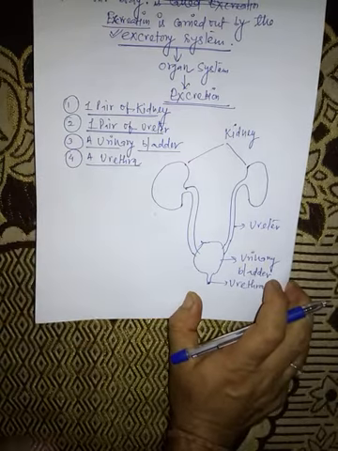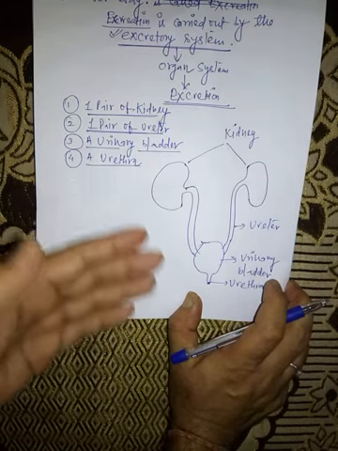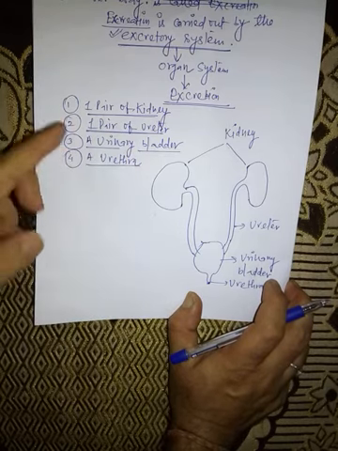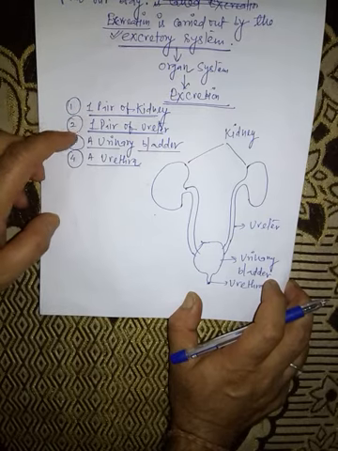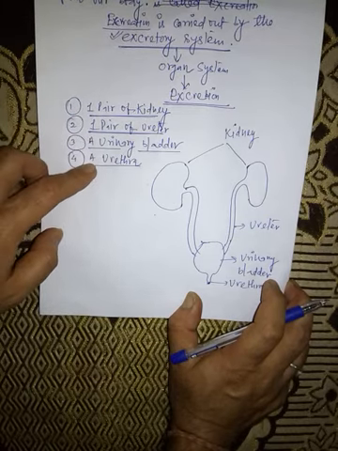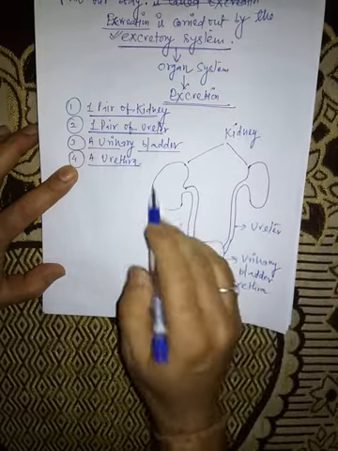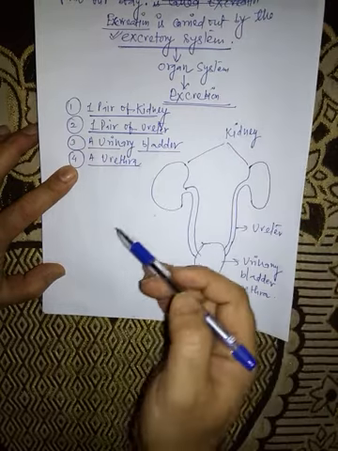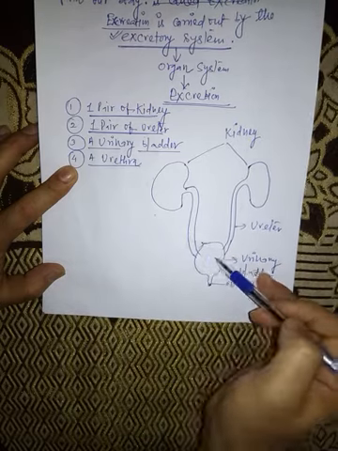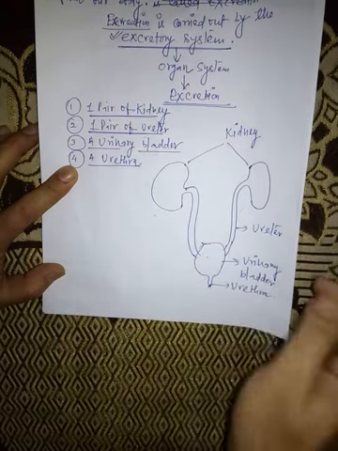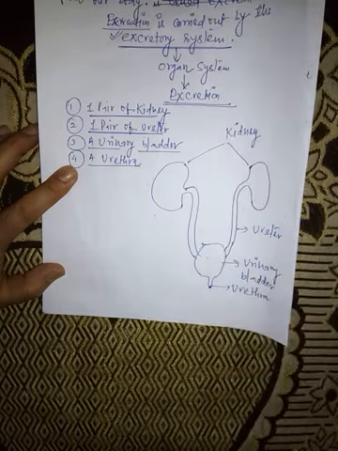So these are the components of the excretory system: one pair of kidneys, one pair of ureters, a urinary bladder, and a urethra.